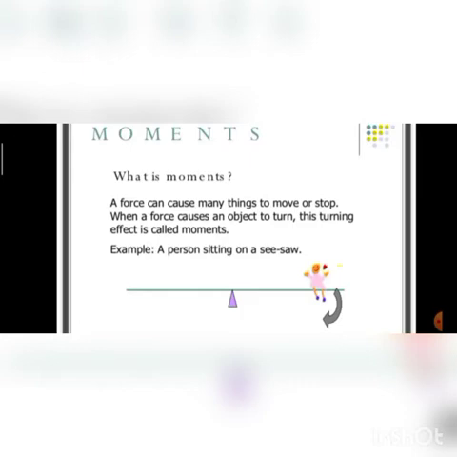So when force causes an object to turn, this turning effect is known as moment.